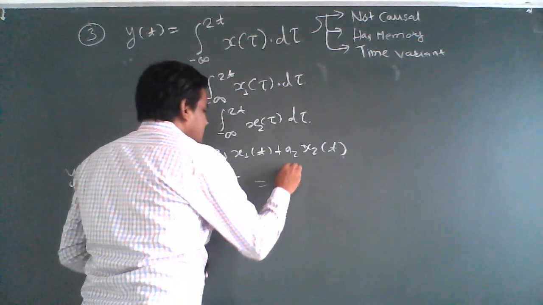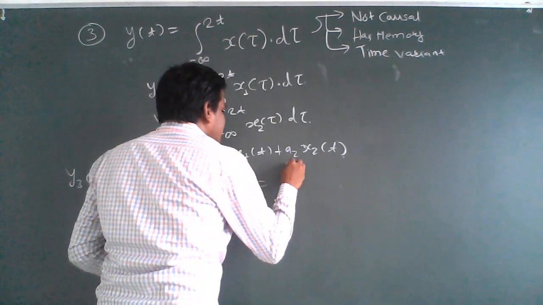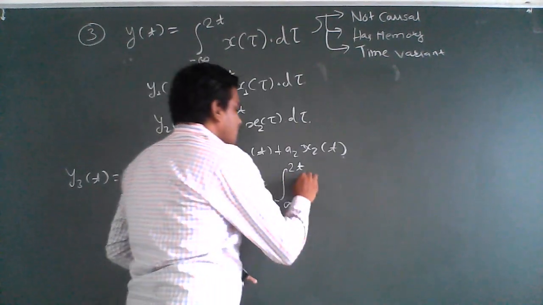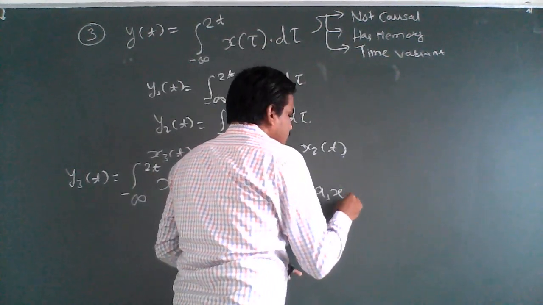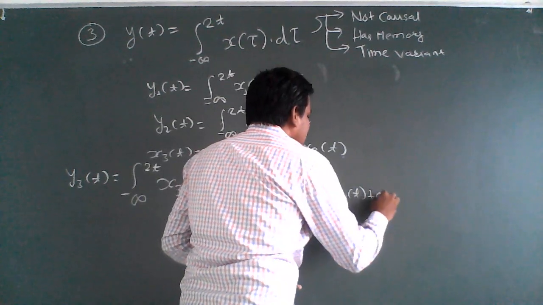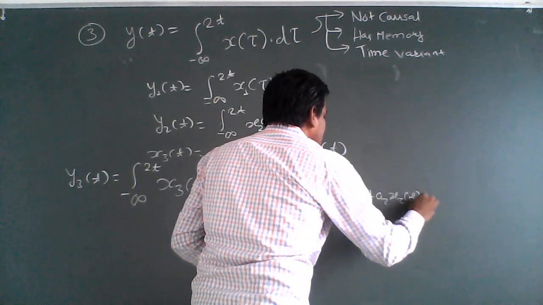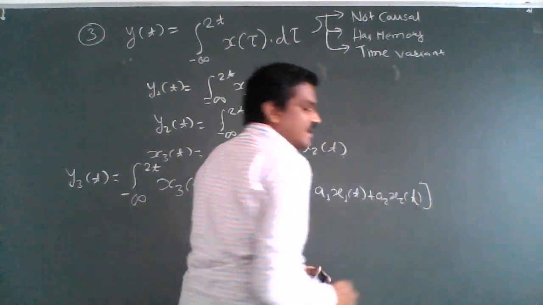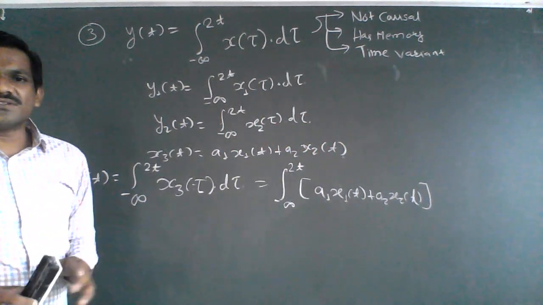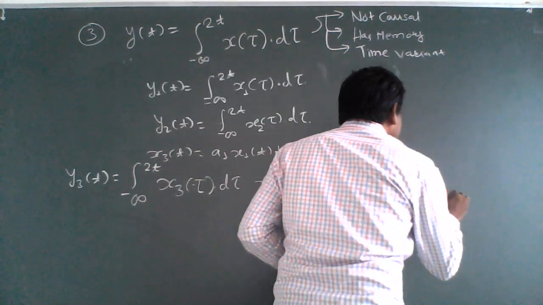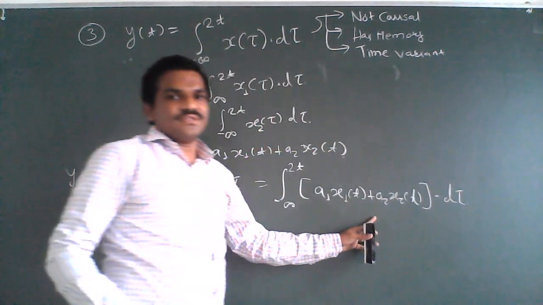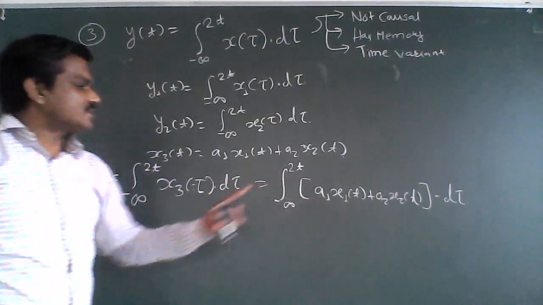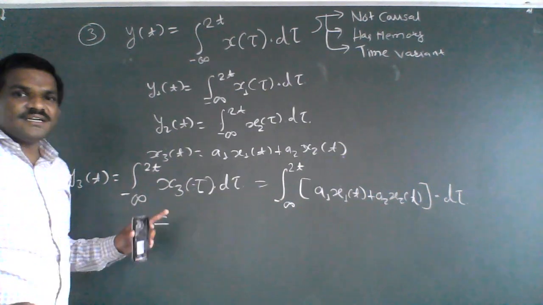This is nothing but integration from minus infinity to 2t of a1 x1 of tau plus a2 x2 of tau, d tau.